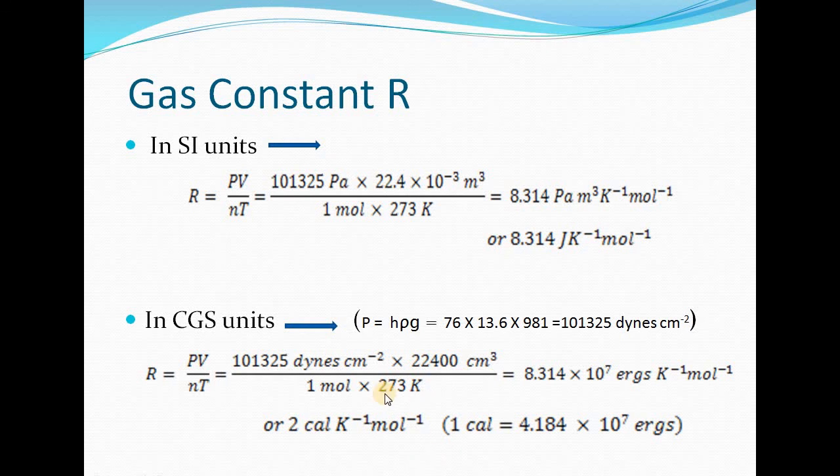In terms of calories, the value of R will be equal to 2 calorie per Kelvin per mole. Now all these values of R we have to remember to use them in numerical problems. There we will have to take care which system we are following. According to that, we will use the value of R and substitute it in the numerical.